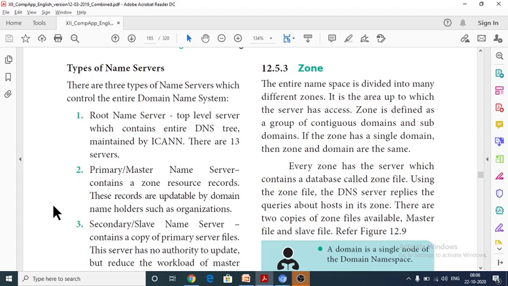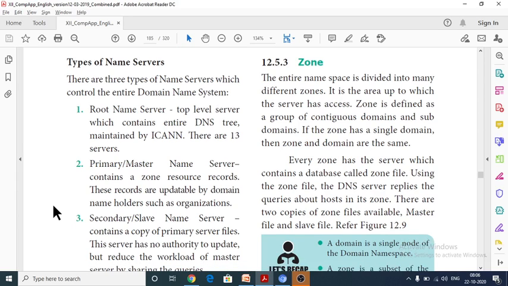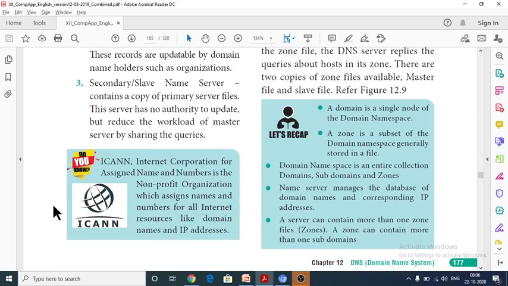There are two copies of zone files available. One is the master file, another one is the slave file. So let's recap zone. You have to read the recap of zone also, because some important 1 marks questions might be asked from this.